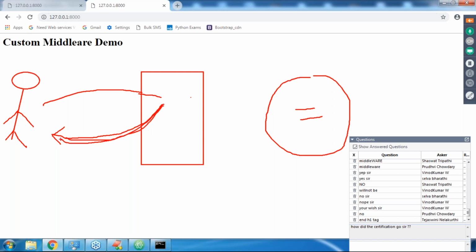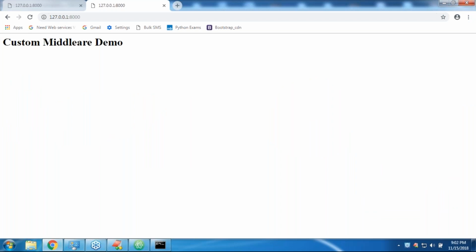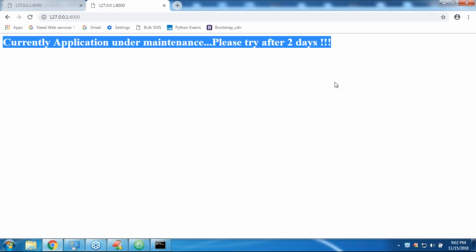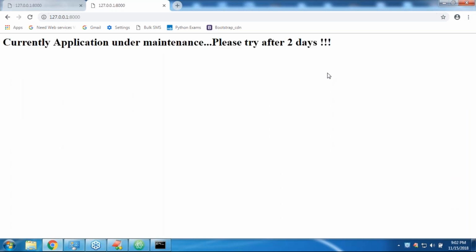It is going to provide a meaningful response, right? Now just take a bit of very special care about this one. Have you observed? Currently application under maintenance, please try after 2 days. Who is responsible to provide this response? Please respond, ma'am. Who is responsible to provide this response?